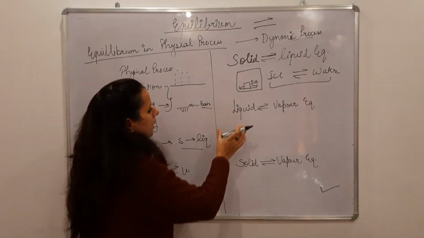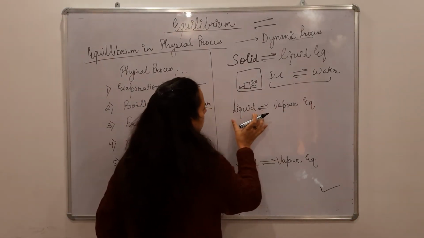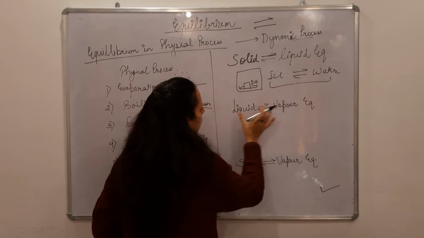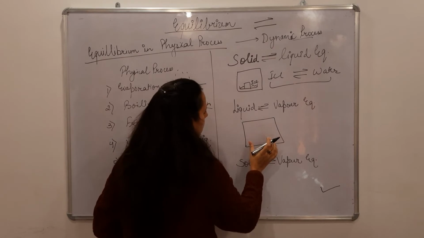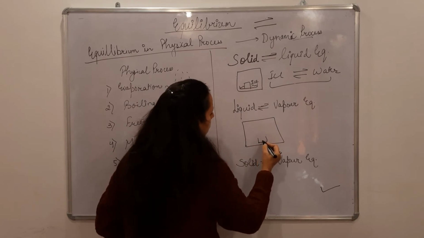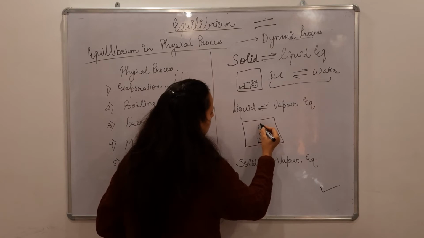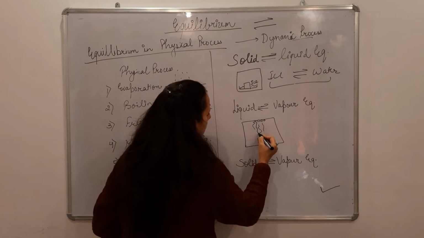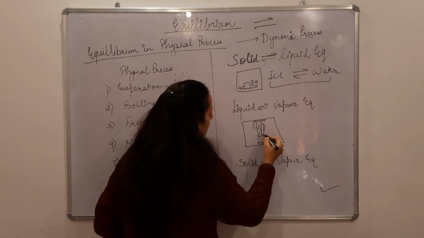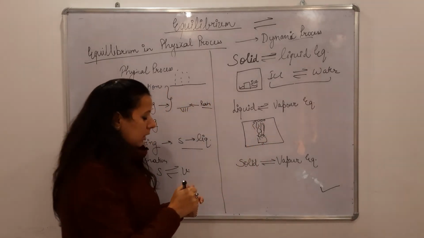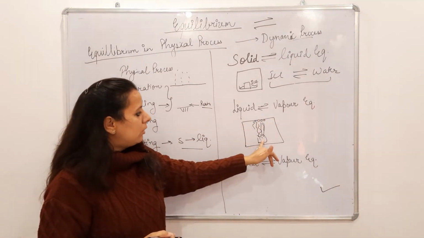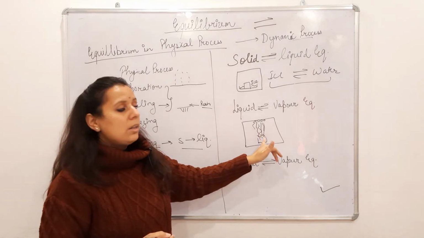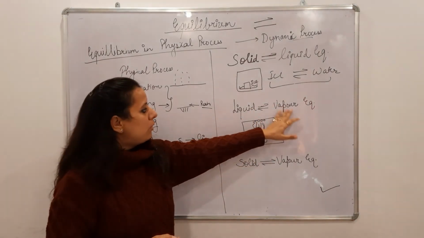So next we are taking the example of liquid and vapor. Liquid is converted into vapor phase and vapor to liquid. This also takes place in a closed system. If you are boiling some water and it is converted into vapor phase, then it condenses and gets back to the container. So this is the process where liquid is converted into vapor and vapor, after condensation, is converted into liquid.